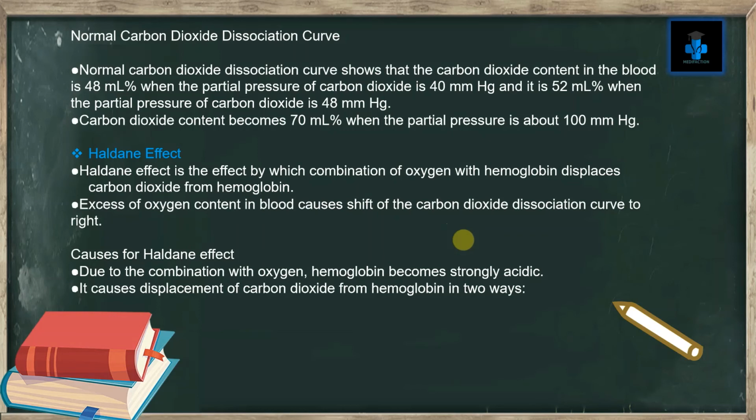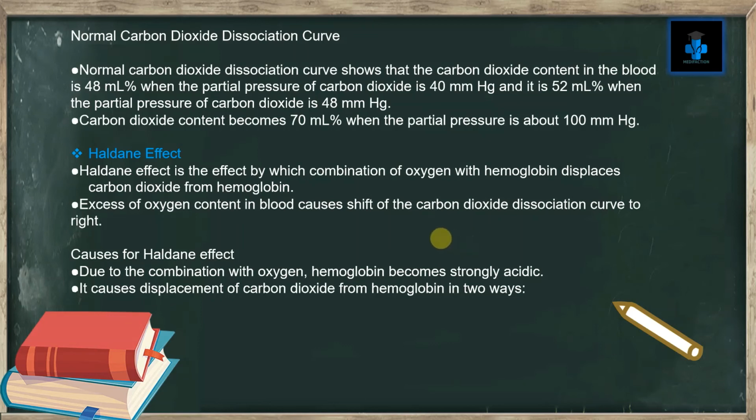Now let's learn about the Haldane effect. Haldane effect is the effect by which combination of oxygen with hemoglobin displaces carbon dioxide from hemoglobin. Excess of oxygen content in blood causes shift of the carbon dioxide dissociation curve to right. Now what causes Haldane effect?